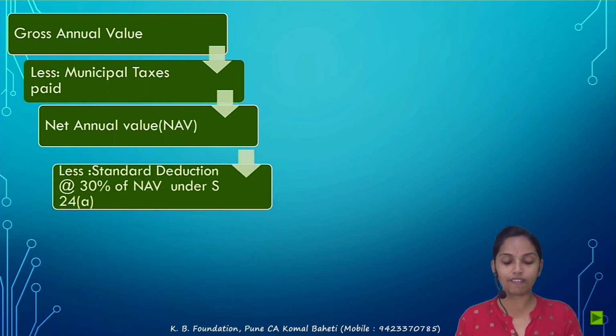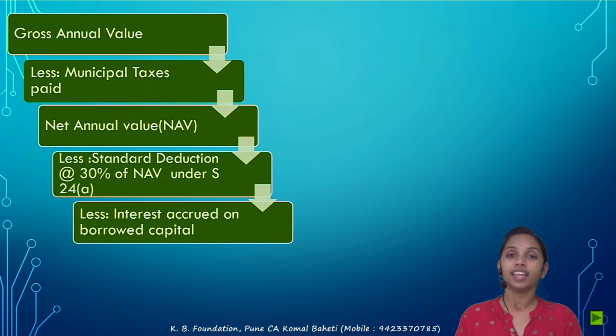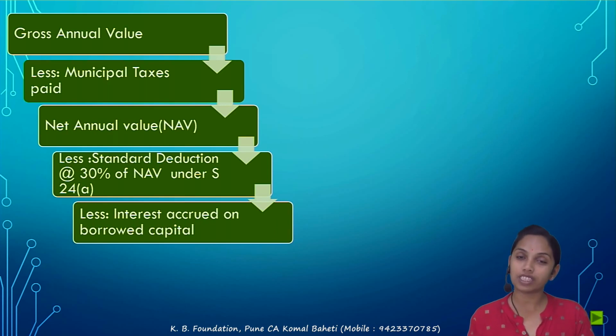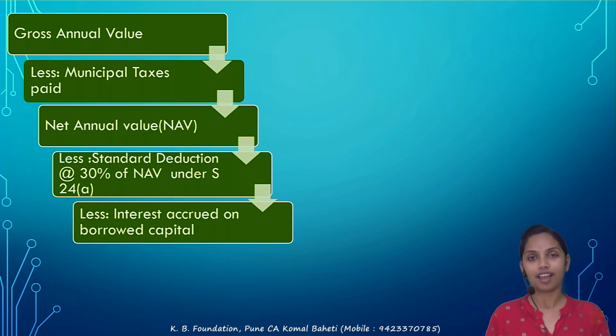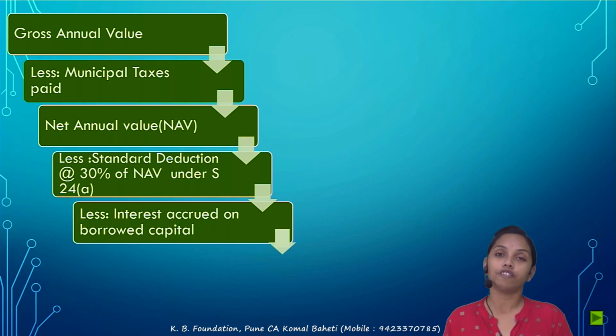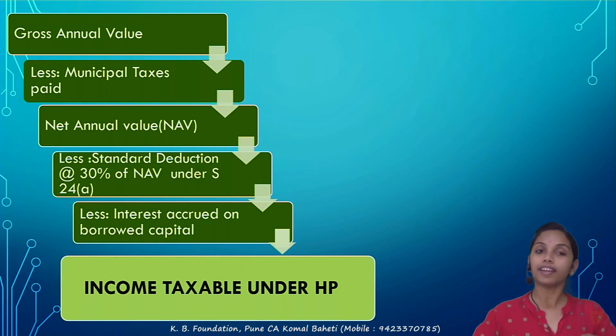From the net annual value, you reduce two things. That is a deduction under section 24A, a standard deduction at the rate of 30%. And the second, interest on borrowed capital. The borrowed capital is for what purpose? That is for the purchase, construction or repair of that house property. The interest on that is to be reduced, and whatever you get is the income to be taxed under the HP.